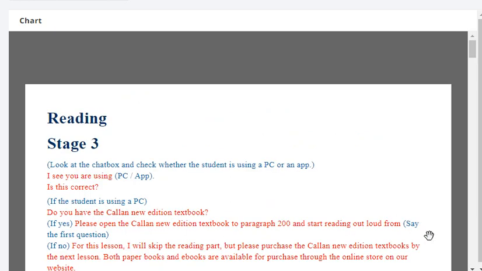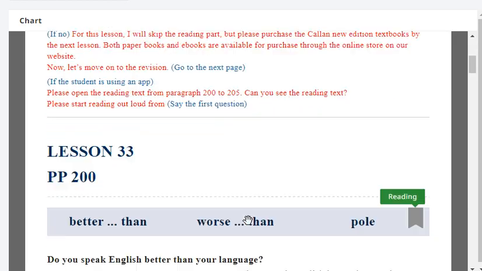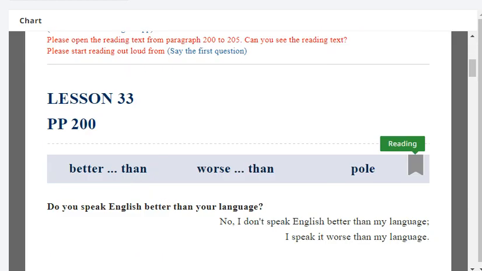Okay, so that's the end of new work. Let's move on to reading. Okay, so get to your reading. Our reading is at lesson 33, page 200. Okay, start with better than, worse than, whole. Better than, worse than, whole.